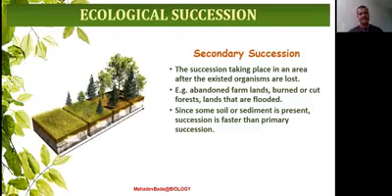I repeat once again, primary succession occurs for the first time in an area where no living organisms ever existed. Secondary succession occurs in areas which have lost all the living organisms that existed there earlier.